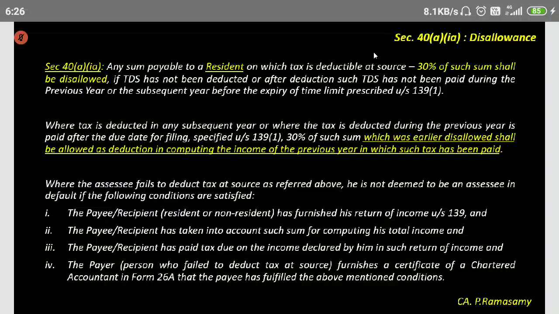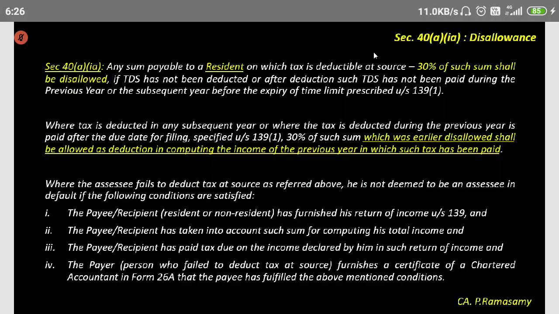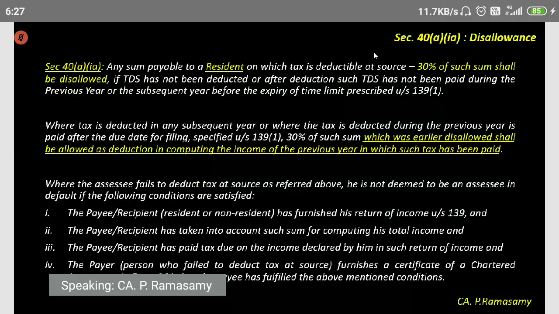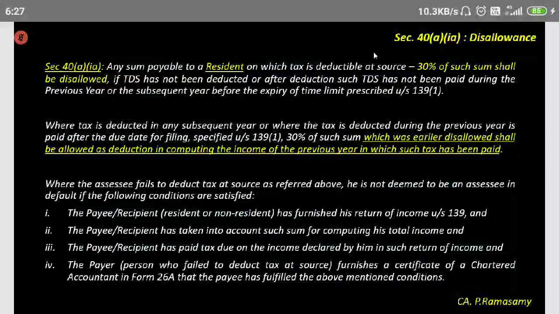Disallowance is not paid. The tax deducted at source, whoever is the payer, is the Indian. The expenditure is for the Indian resident. The payment is made by a resident to a non-resident. X Limited is an Indian company which is paying royalty to Y Inc., a foreign company. In that case, whose responsibility is it to deduct tax? The resident payer's responsibility to deduct tax at source.